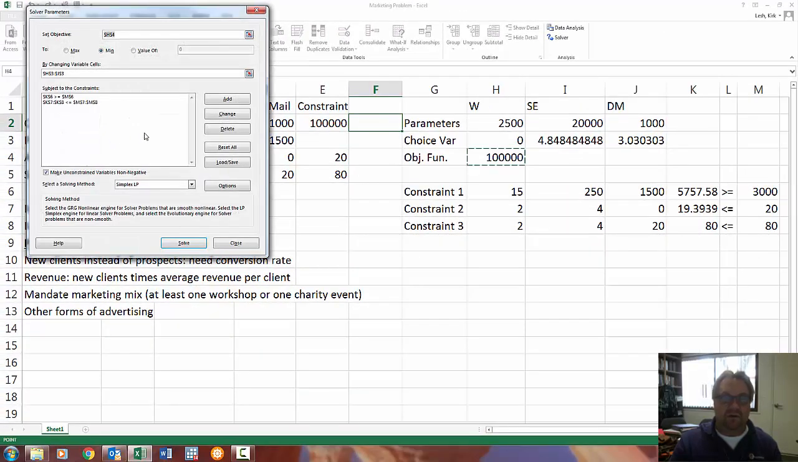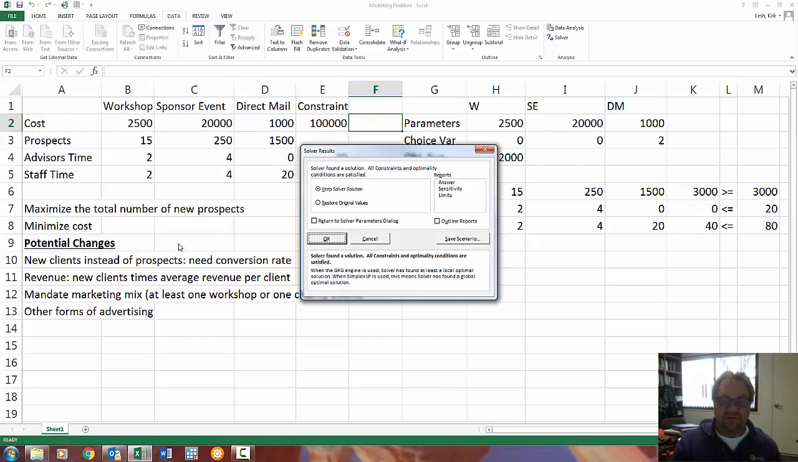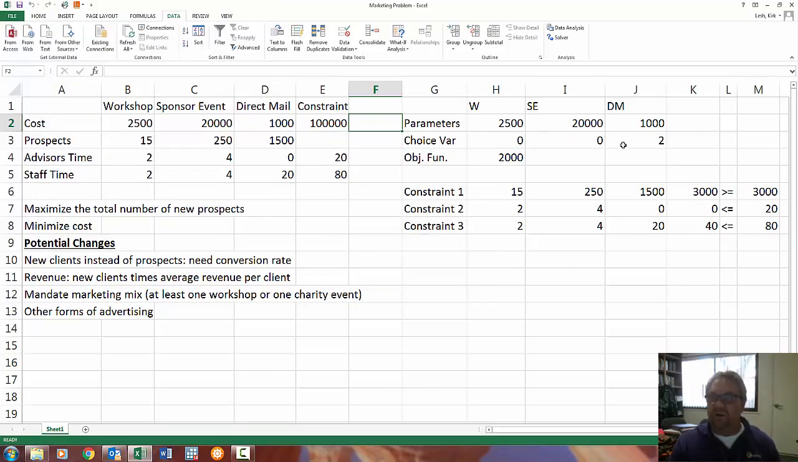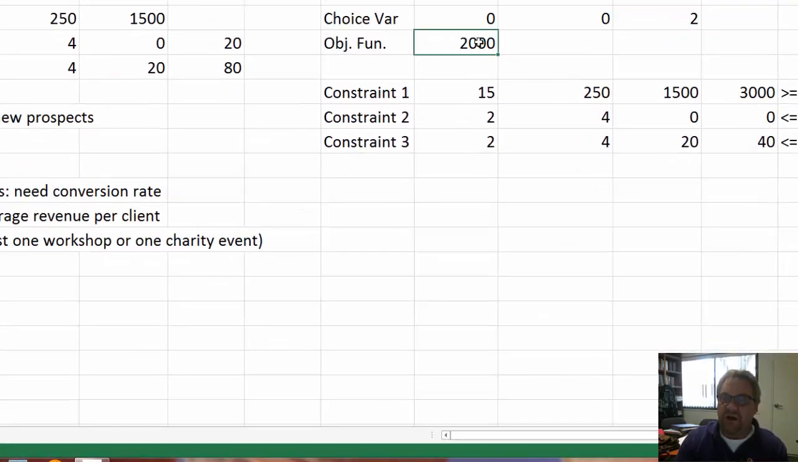Solve. Found a solution. And so look, obviously I changed everything. But what this is telling me is, hey, what you should do is just get 2 direct mailing campaigns, that each cost $1,000. So I'm going to spend $2,000 to get my 3,000 customers. And of course, I don't have to spend any of my time, and my staff only has to spend about 40 hours. All right. So that's one way to change up the basic marketing problem.